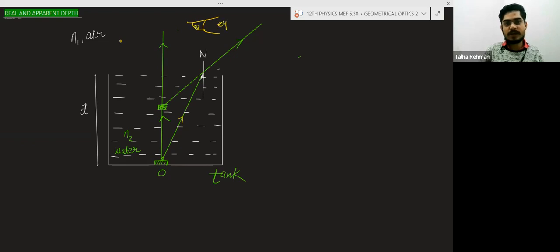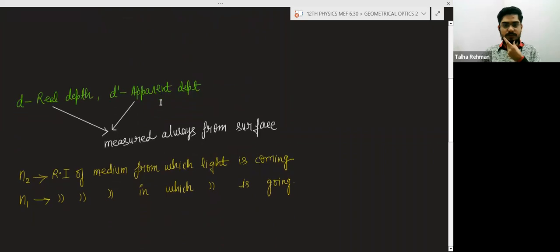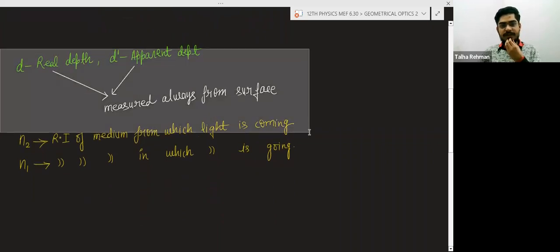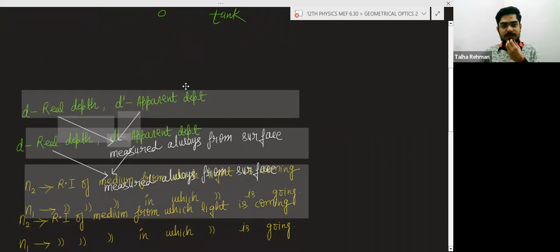This is the human eye or the eye of any other. So this distance is basically D dash. Now you can see D is the real depth and D dash is the apparent depth.